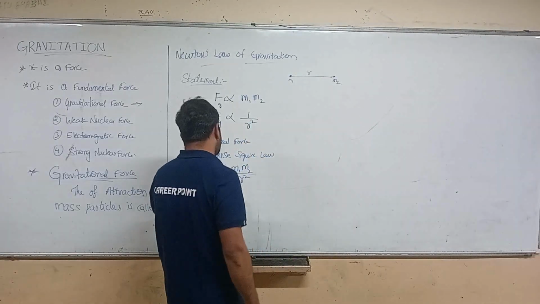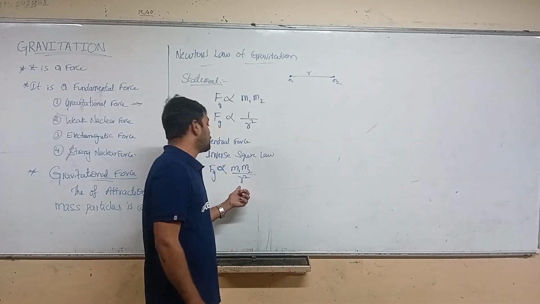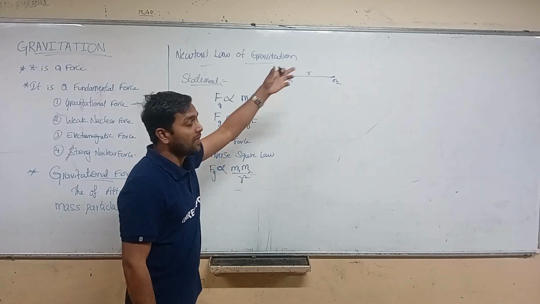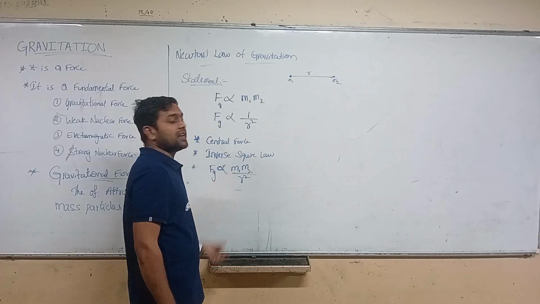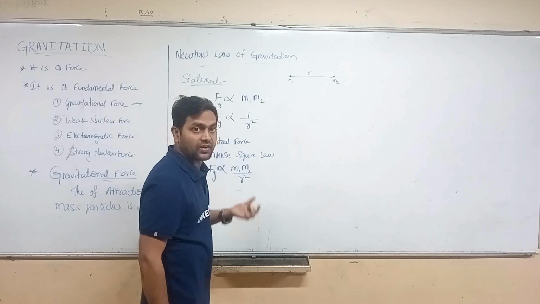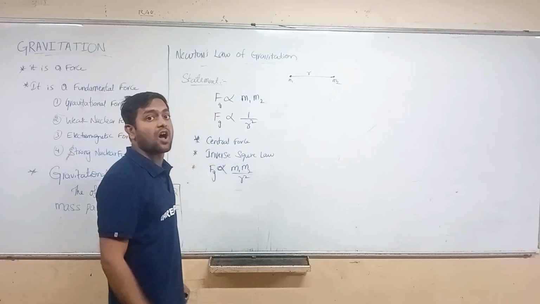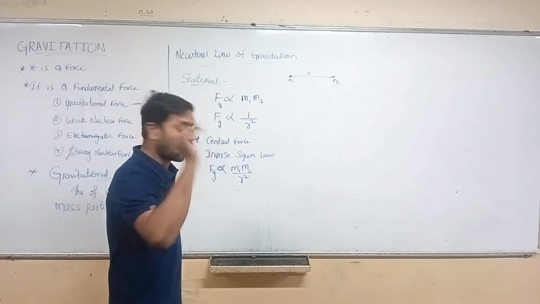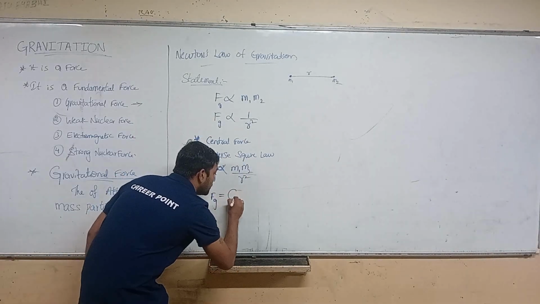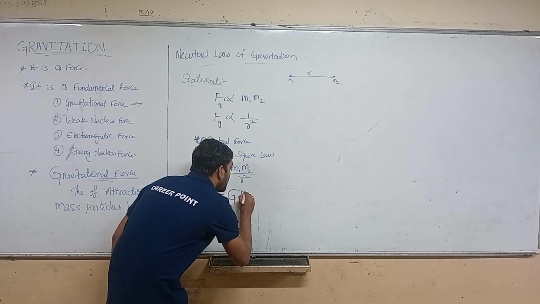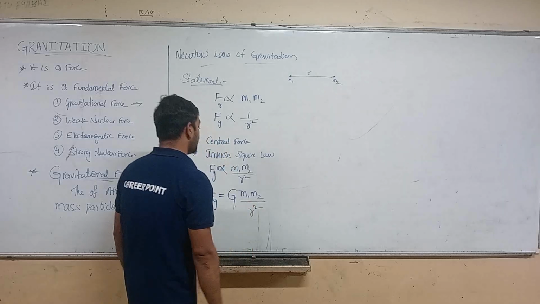Fg is proportional to the product of the masses and inversely proportional to the square of the distance between them. Here we have a proportionality constant. To remove this proportionality constant, we introduce a constant called the universal gravitational constant. So Fg equals G m1 m2 by r square.